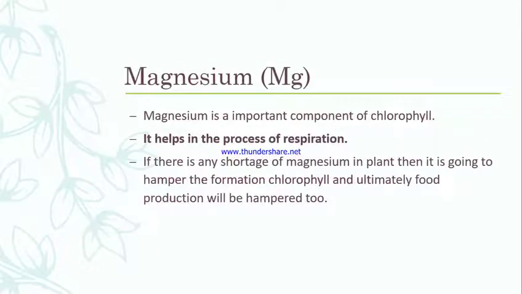Now magnesium. Magnesium is an important component of chlorophyll again. It helps in the process of respiration. If there is any shortage of magnesium in a plant, it is going to hamper the formation of chlorophyll, as we already talked about, and ultimately it is going to hamper food production. I have blocked some roles. That blocked role is very important compared to the other one, so please note that down.